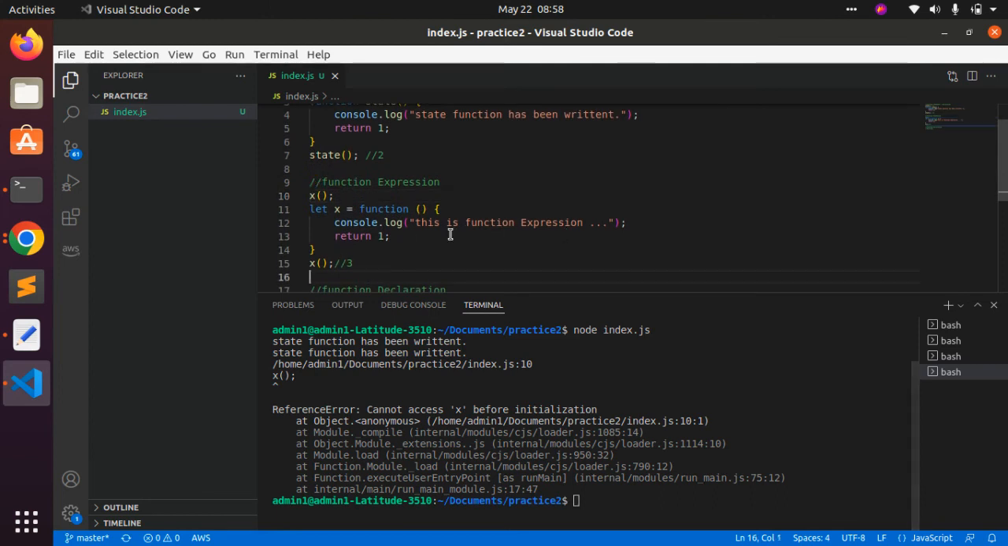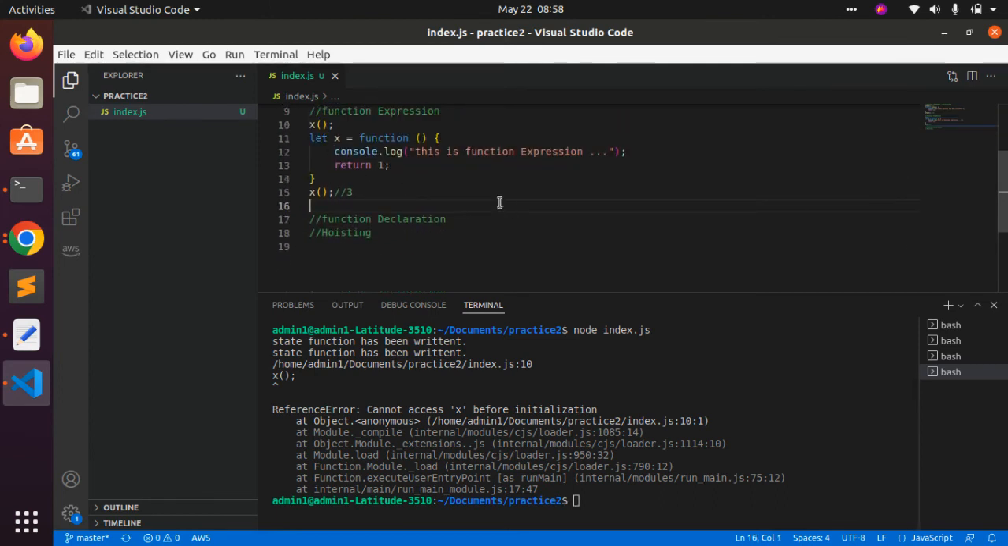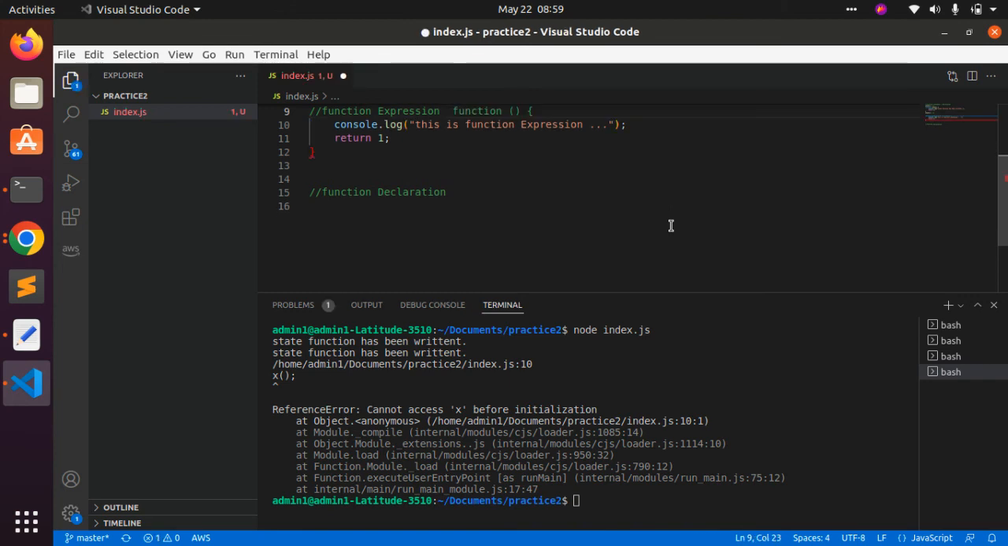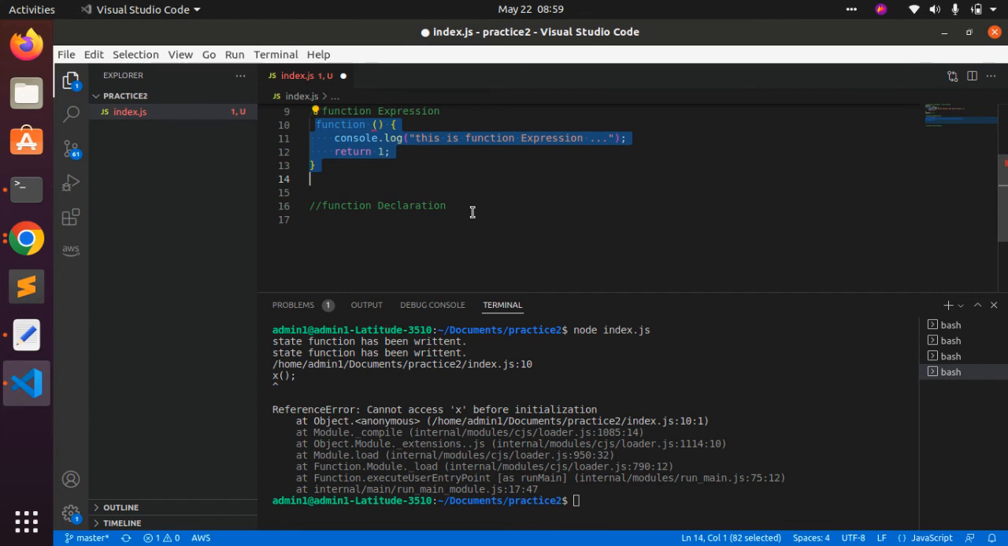Now we are going to discuss something more about the function expression. That does not come under hoisting, but it is also important. We can also write our function like this. If we ignore this part, then such a declaration of a function is called an anonymous function.